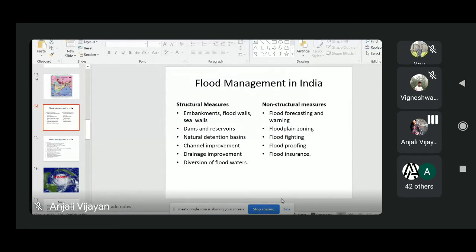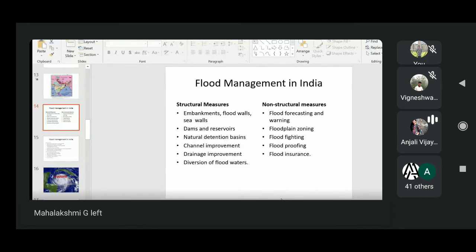When we are talking about flood forecasting, it involves mainly four activities. First, they will observe and collect the hydrological and hydrometeorological data. Whatever data comes related to water, they will collect, and then this data they will transmit to forecasting centers.